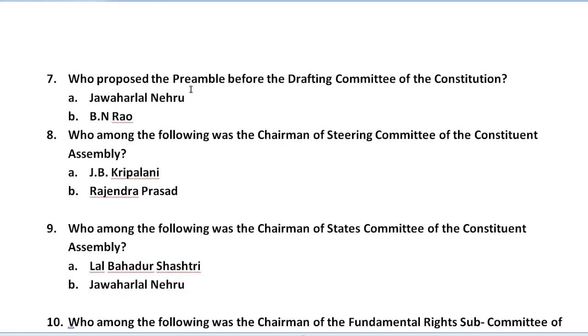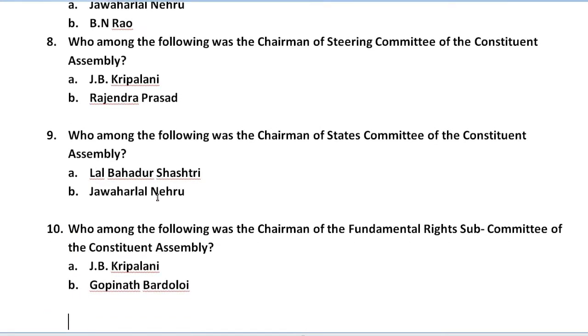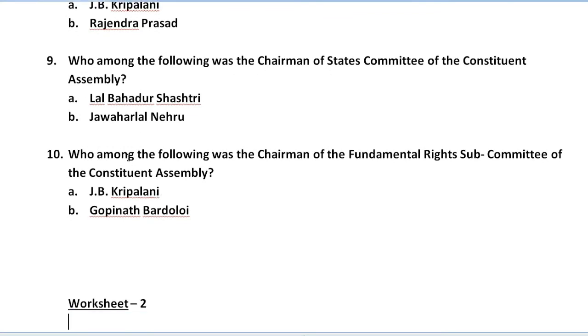Who proposed the preamble before the drafting committee of the Constitution? Here again we have two options, Jawaharlal Nehru and B.N. Rao. Question number 8: who among the following was the chairman of the steering committee of the Constituent Assembly? Here we have two options, J.B. Kripalani and Rajendra Prasad. Let's move to the next question.